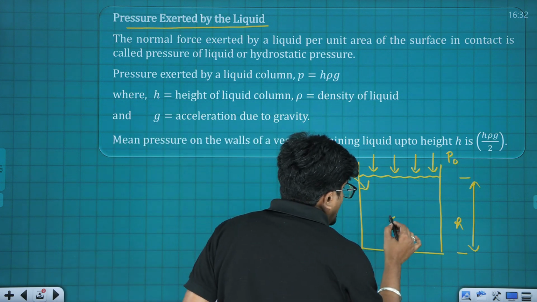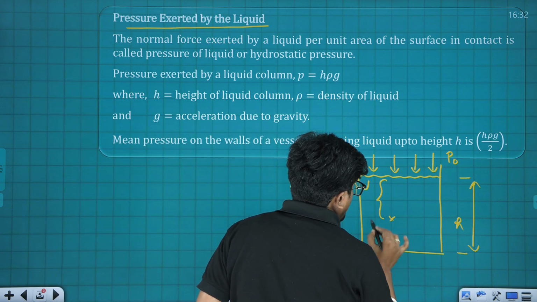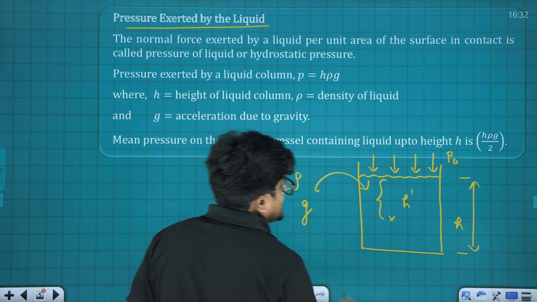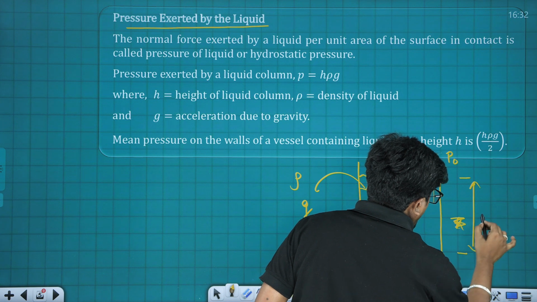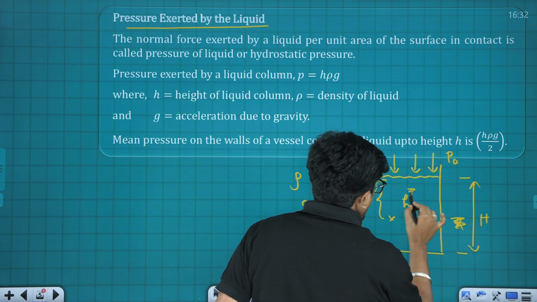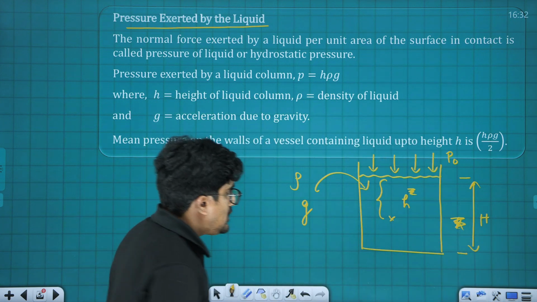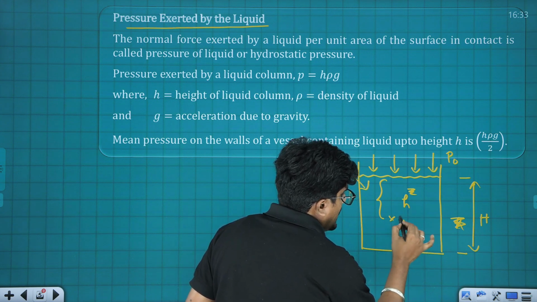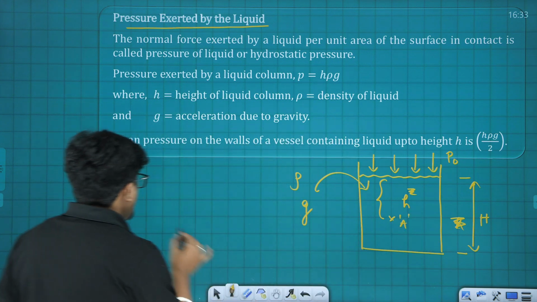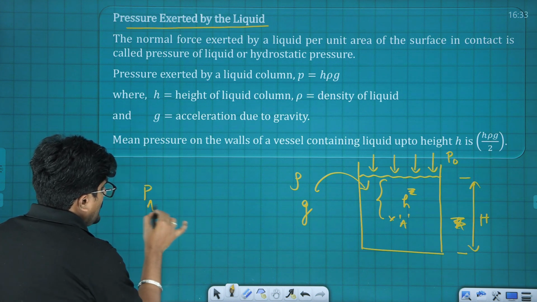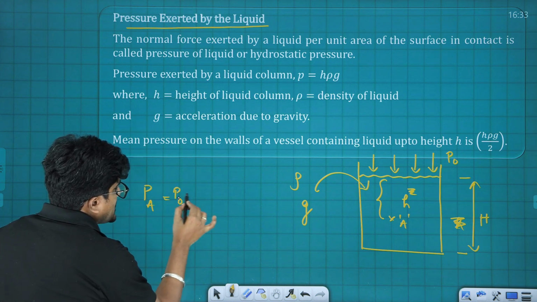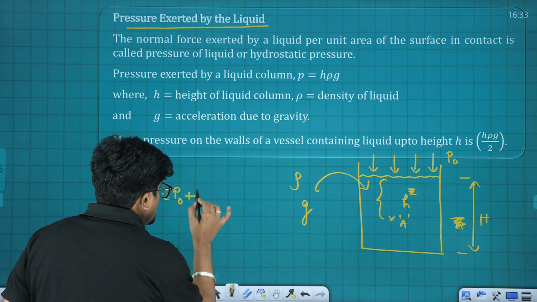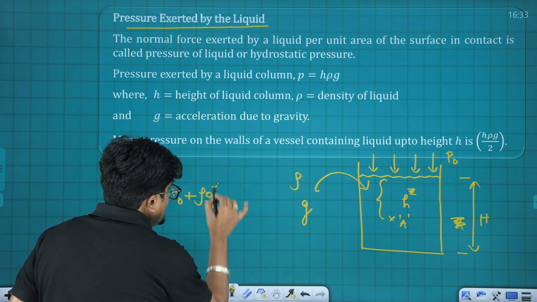Now if I consider any point at a depth of say h dash, here it is marked as H I believe, so I need a correction here. I need to mark this as capital H and this as small letter h. Now for any point which is at a depth of h, let me name it as capital A, then pressure at A is going to be atmospheric pressure P0 plus rho g h.